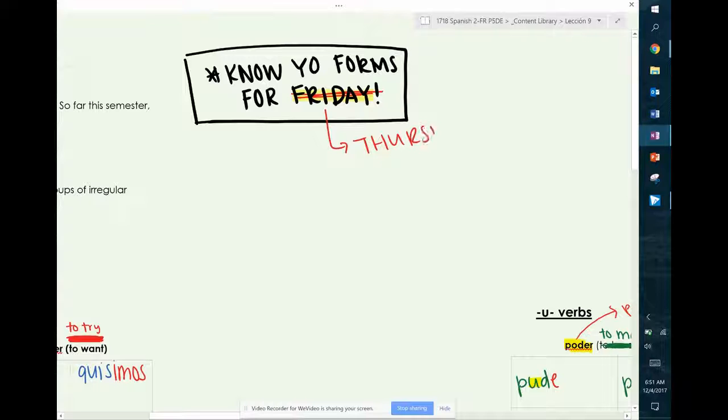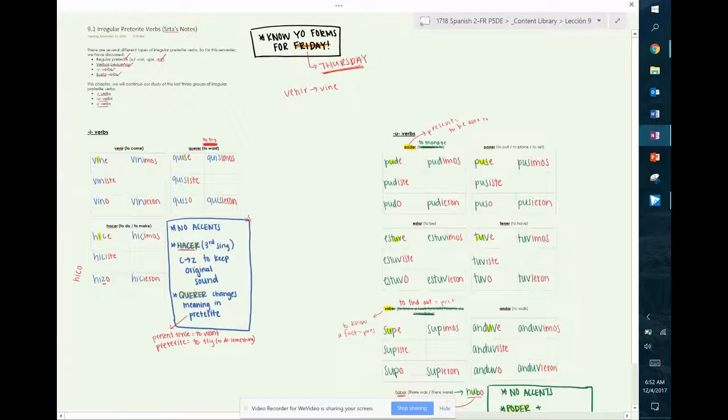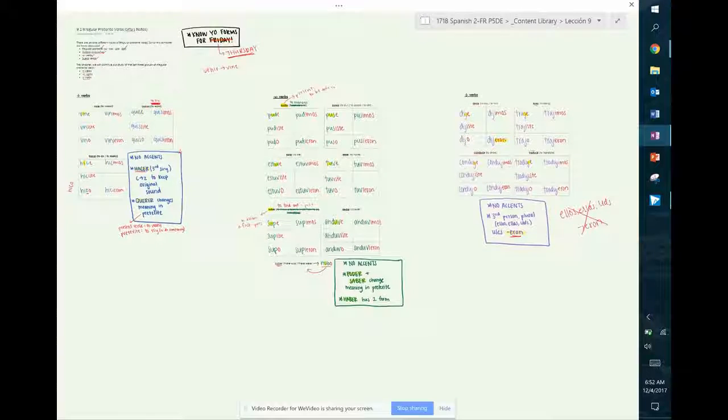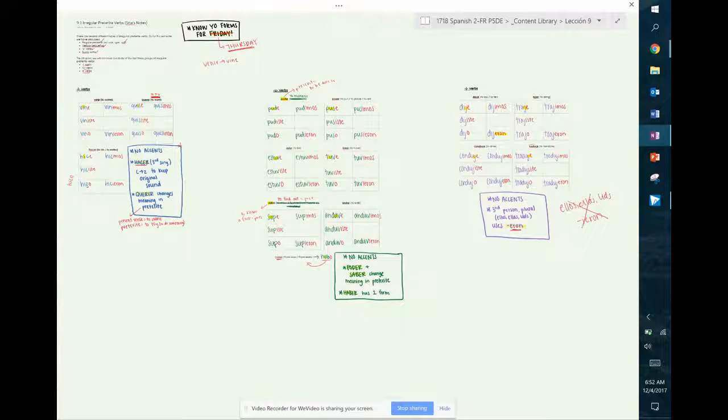You will have a quiz over the yo forms, just the yo forms, not their endings, not anything, just the yo forms in class on Thursday. So I would give you something like venir, and you have to write vine. So it is really important that you study these preterite yo forms. We will talk about them in class together the rest of this week, and start incorporating these into the rest of the preterite.